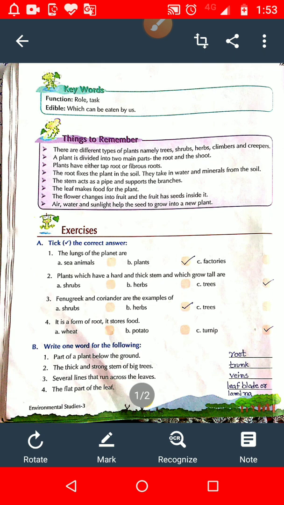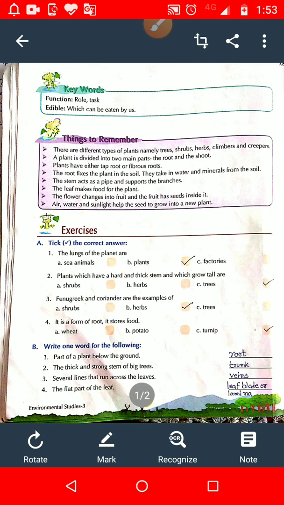Question number 2. Name two different types of roots. So student, there are two main types of roots, taproot and fibrous root. What is a taproot?